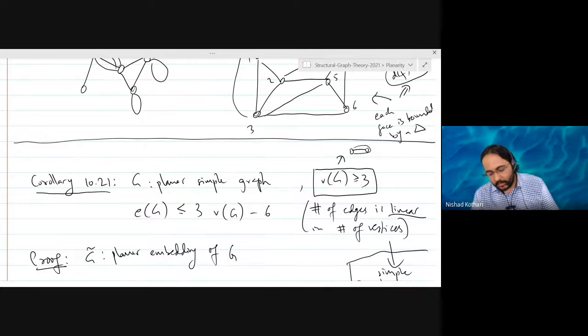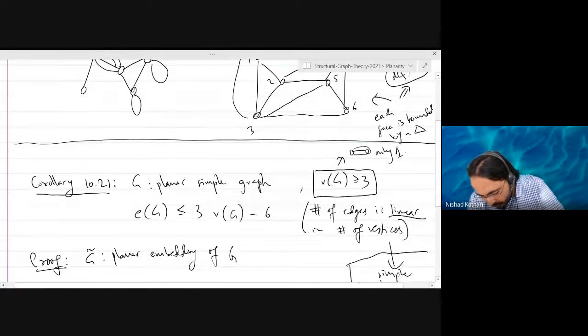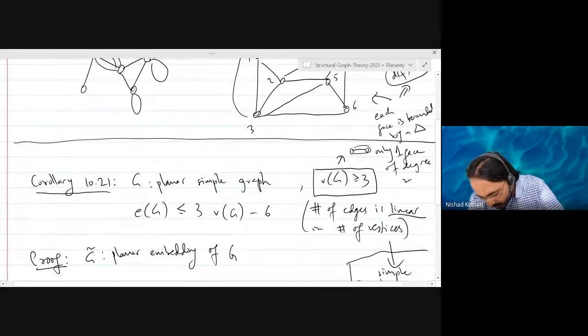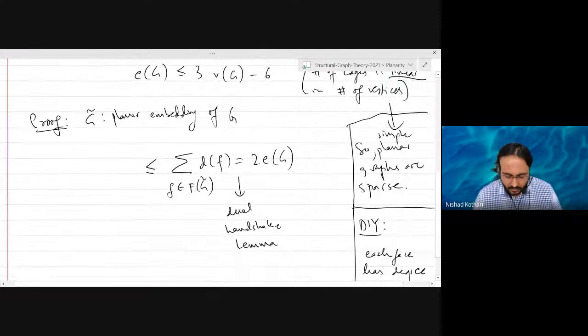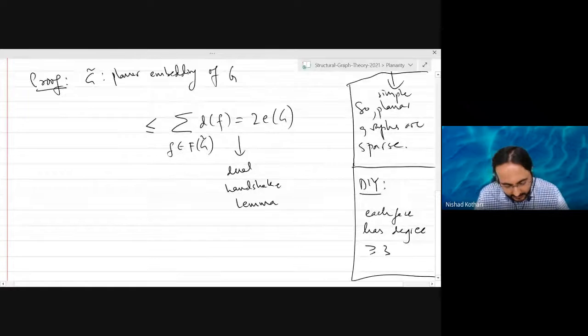And so here there is only one edge, which is a cut edge. So the degree is 2, right? So this is only one face of degree 2. Okay. So you can prove that every face has degree at least 3.